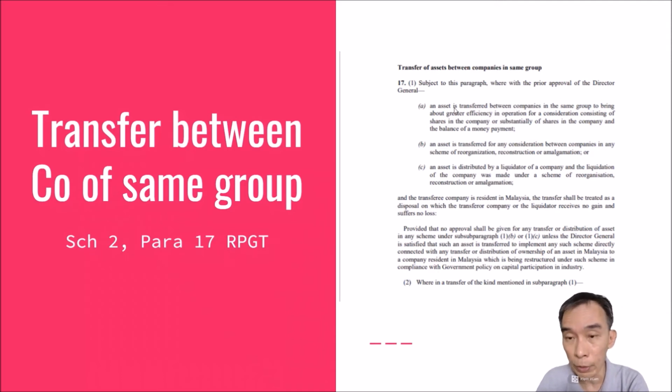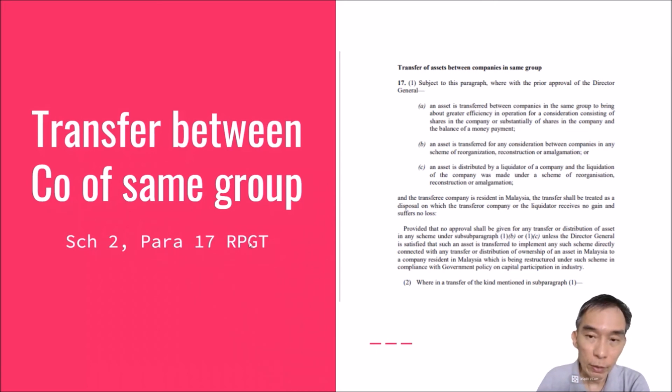So this one is no need to pay RPGT. For the purpose number 2(b), an asset is transferred for any consideration between companies in any scheme of reorganization, reconstruction or amalgamation. This one, just to highlight, is Para 17, Schedule 2.